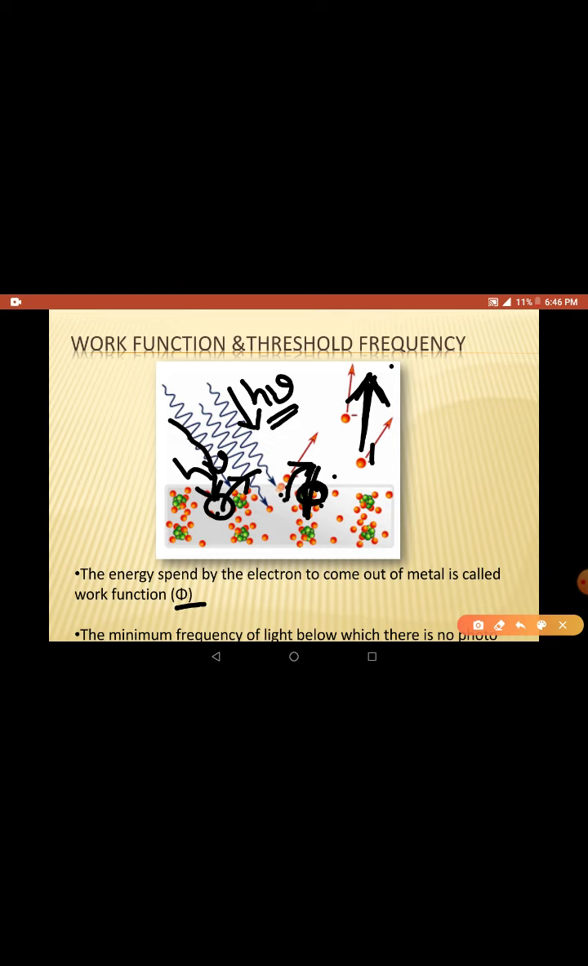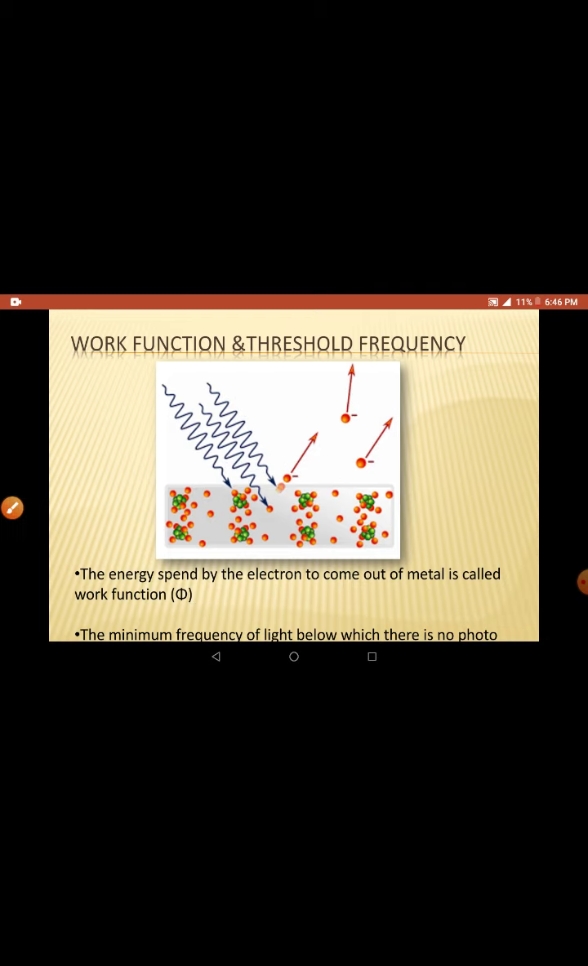You spend some energy in coming out of the room. Then what will you do? You run away because you are kidnapped, right? You run away from that room. So running away means you are converting your energy into kinetic energy. Similarly is the case with the electron. Whatever energy you gave it in the photon is spent in overcoming the metallic attraction, or coming out of the metal, that is the work function, and the remaining is used as kinetic energy.